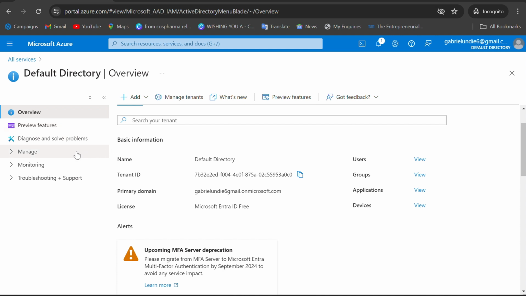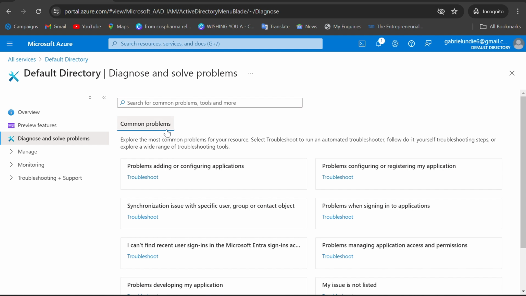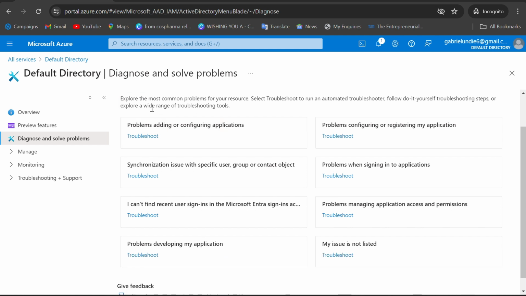In this place, if you have a challenge, you can come to Diagnose and solve problems. You can see common problems, explore the most common problems for your resource, select troubleshoot to run an automated troubleshooter, follow do-it-yourself troubleshooting steps, or explore a wide range of troubleshooting tools.